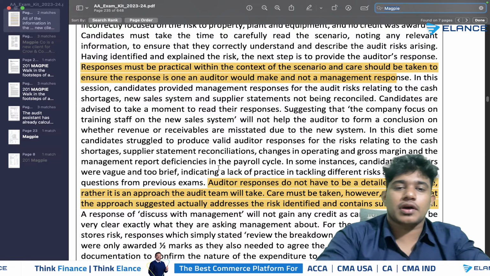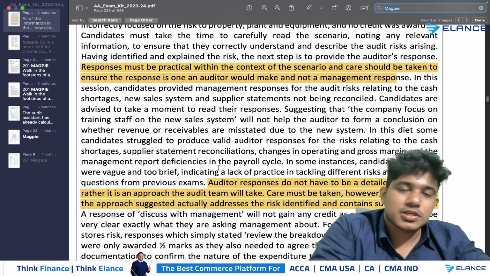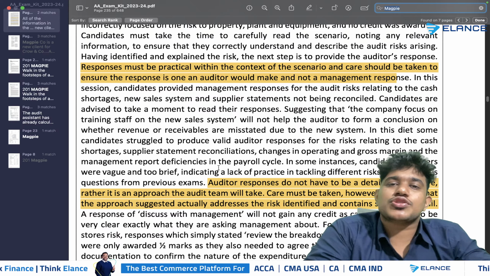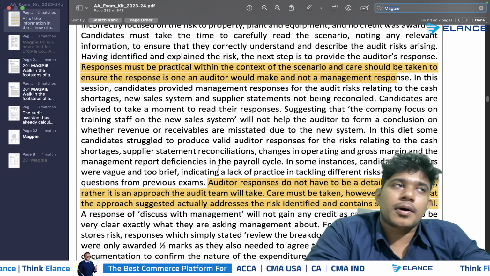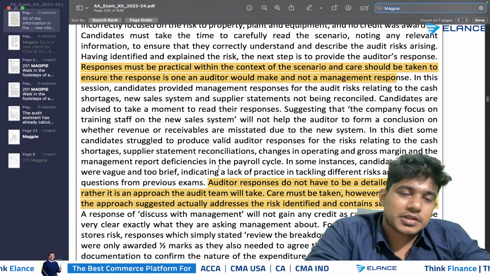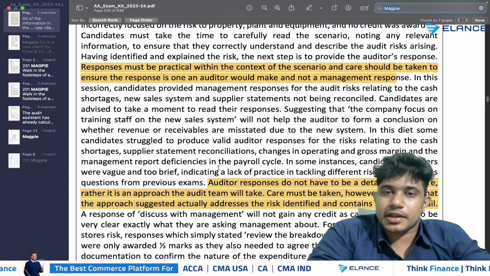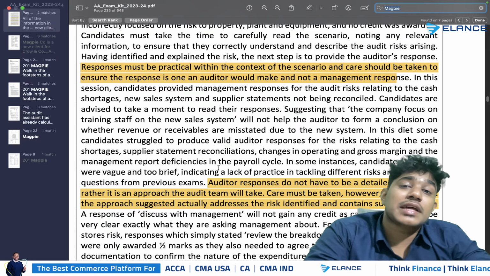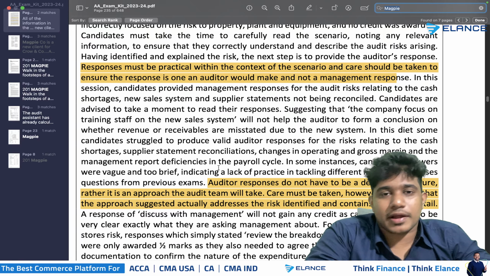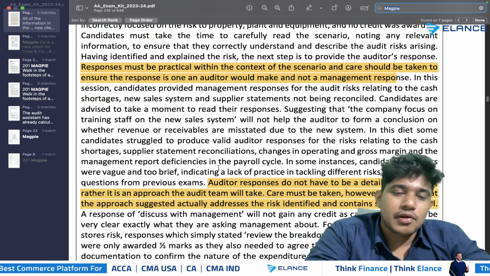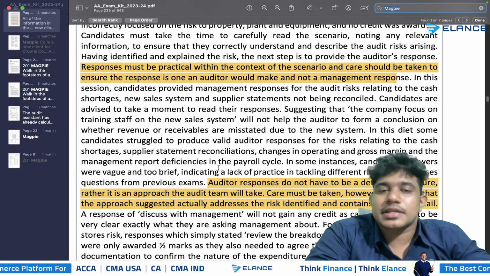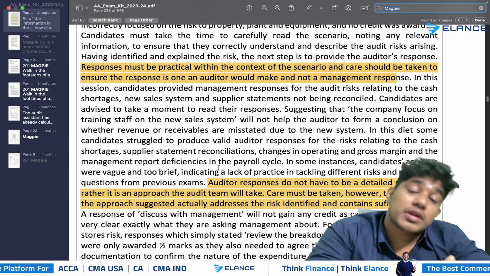Say for example, if it is mentioned in the scenario that the finance director or one of the employees is not adequately trained, you should not give the response as a suggestion that the particular finance director or employee should be provided with sufficient training. This is what we usually do in the area of audit internal control recommendations. But that is not the case here. In this scenario, you are not required to provide the management's response. Instead, you have to mention what the auditor needs to do.